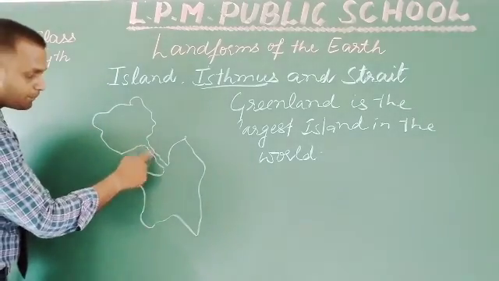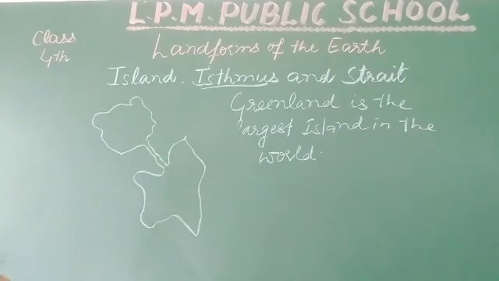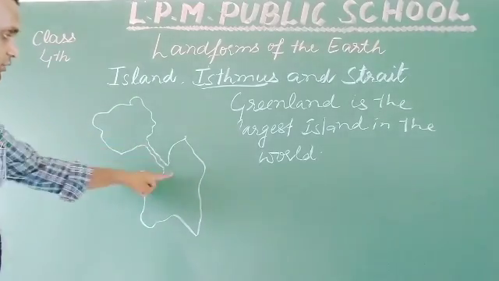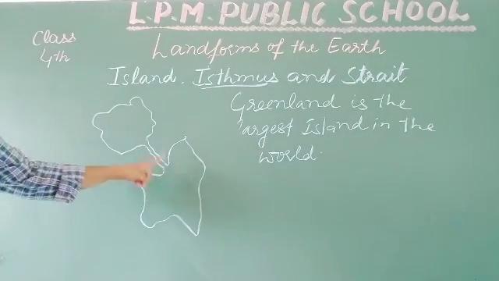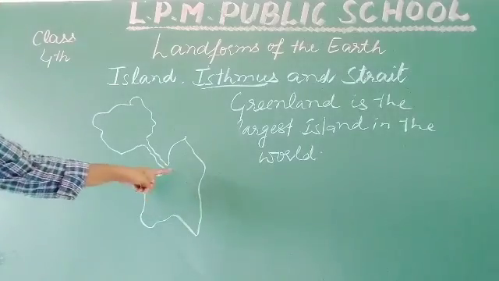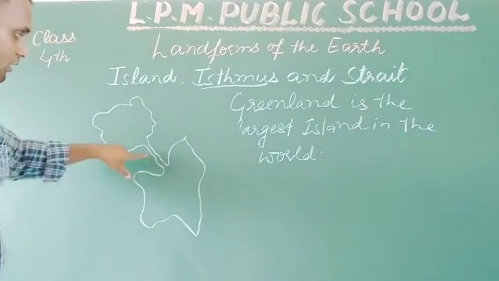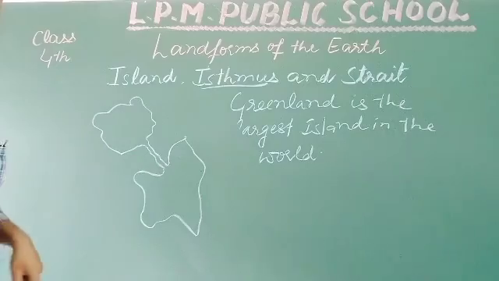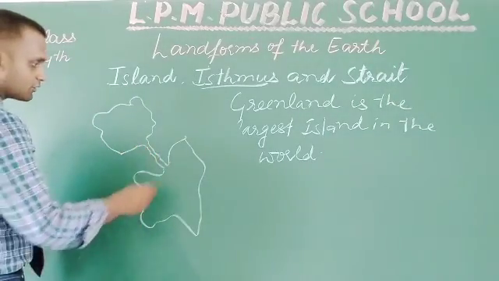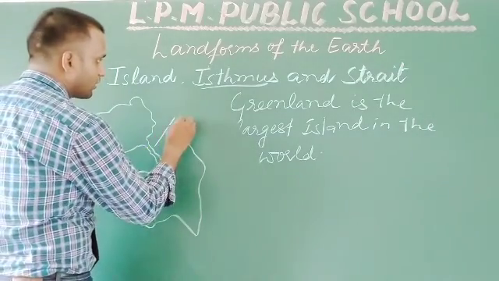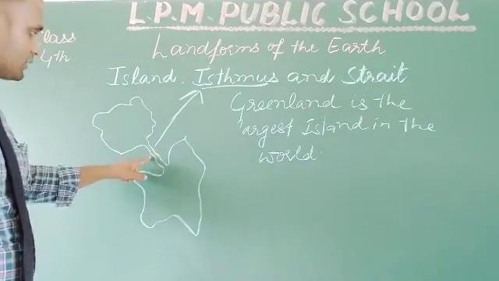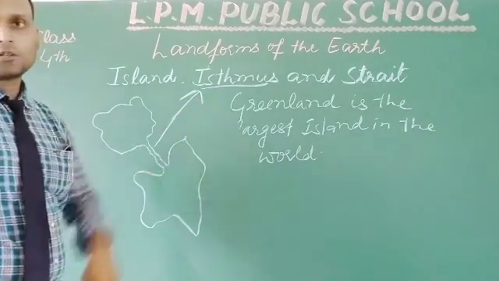Okay, एक पतला सा लैंड मास. ठीक है, बहुत पतला सा लैंड मास जो इन दो बड़े लैंड मासेस को जोड़ता है. ओके, there is a path in between two larger land masses and which is joined by this narrow land mass. Okay, narrow strip of land mass. So this narrow strip of land mass is called isthmus.